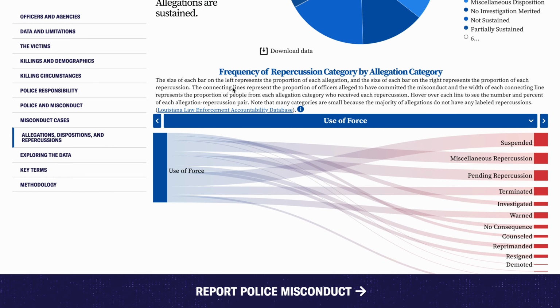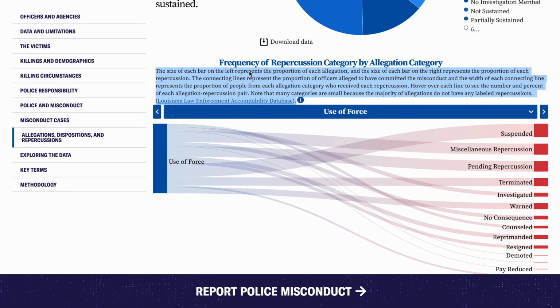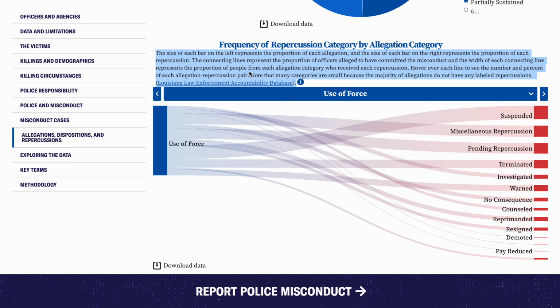More so, we can look at the frequency of repercussion categories by allegation category. The size of each bar on the left represents the proportion of each allegation, and the size of each bar on the right represents the proportion of each repercussion. The connecting lines represent the proportion of officers alleged to have committed the misconduct, and the width of each connecting line represents the proportion of people from each allegation category who received each repercussion. Hover over each line to see the number and percent of each allegation repercussion pair.